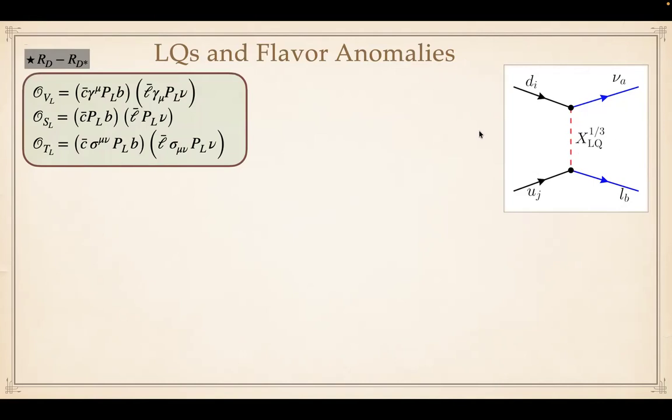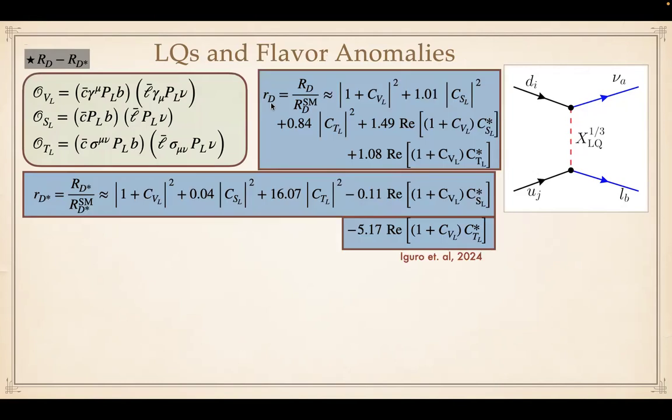And if we identify the Wilson coefficient, then we can calculate RD and RD star, the theoretical observable, which is defined as RD by RD SM. Its deviation from one is dependent on these new physics contributions.